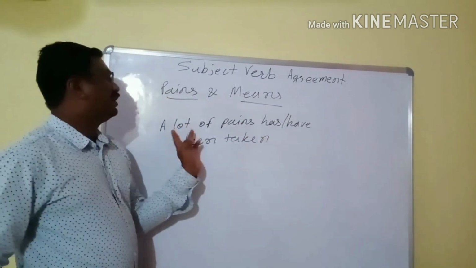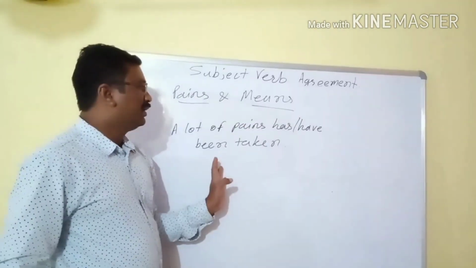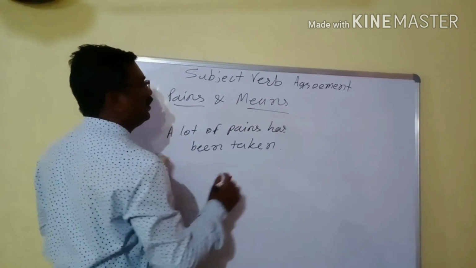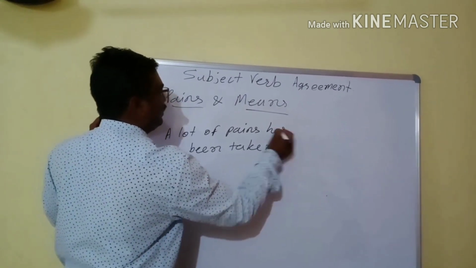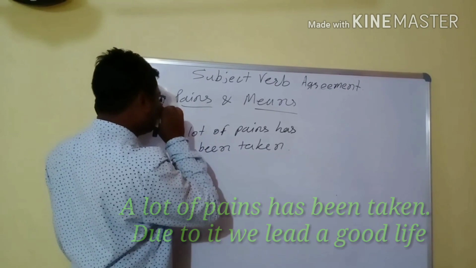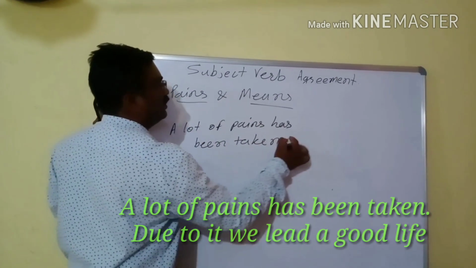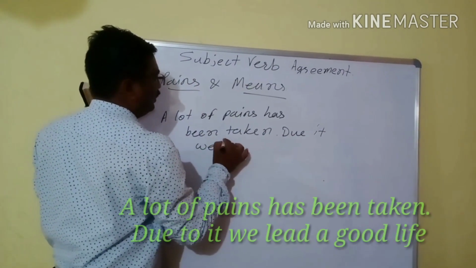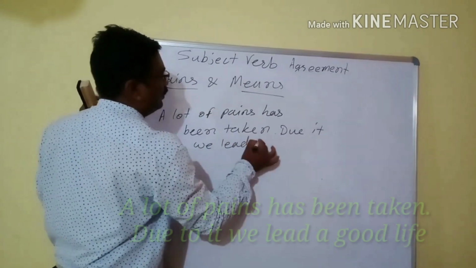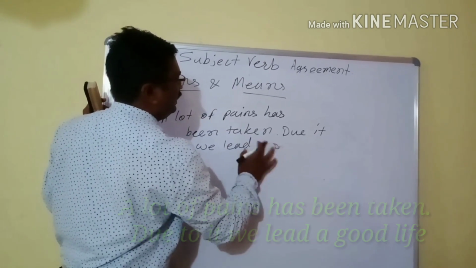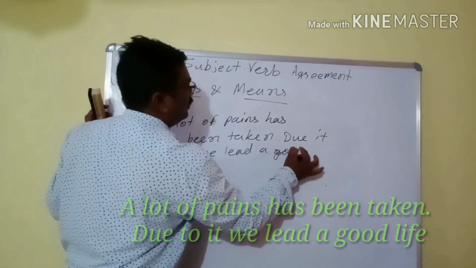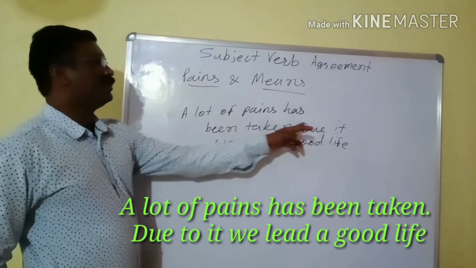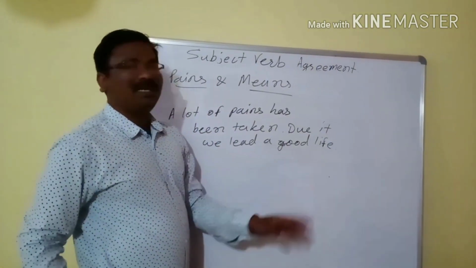Suppose you have used has, you should maintain this pains as singular in the next sentence also. A lot of pains has been taken. Due to it we lead a good life.